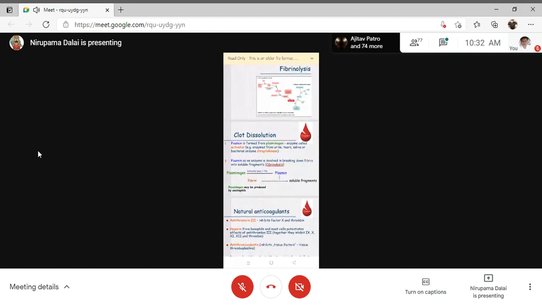So after the bleeding has stopped, the clot has to be dissolved, and that is possible by this mechanism. So you have to discuss how the clot is dissolved.